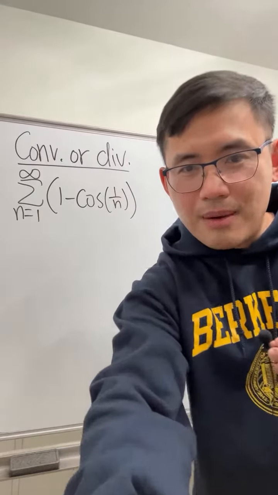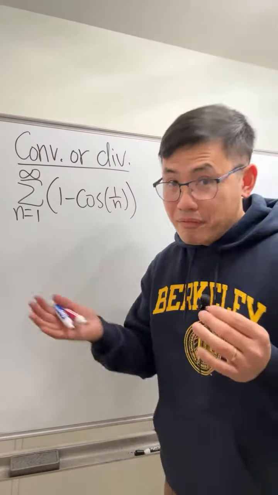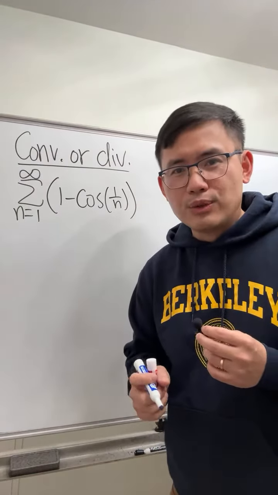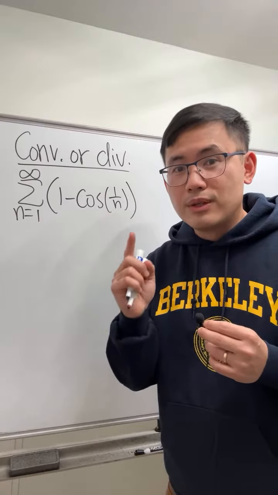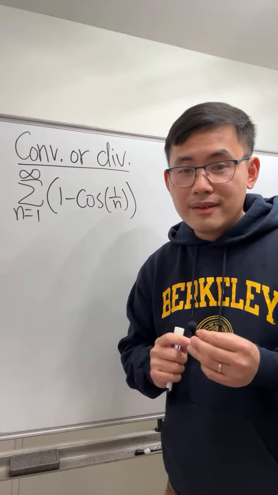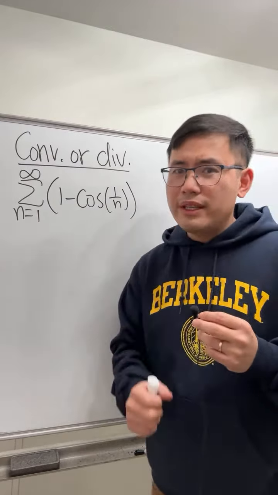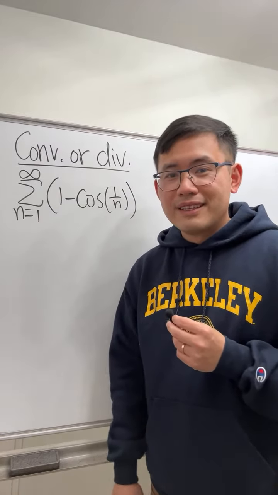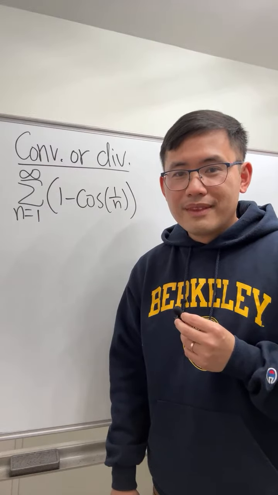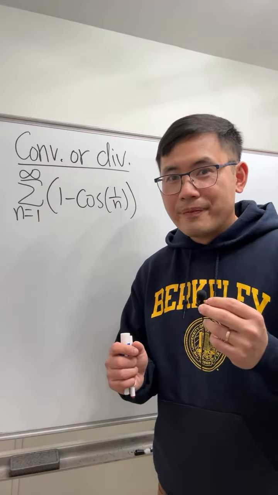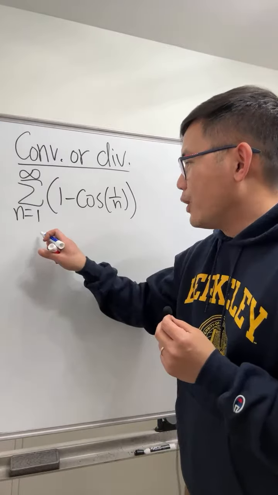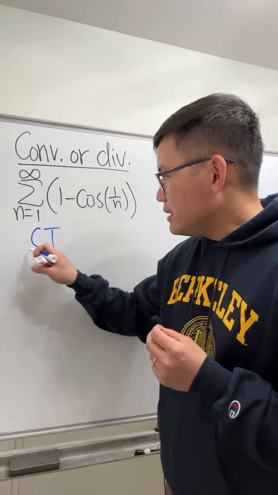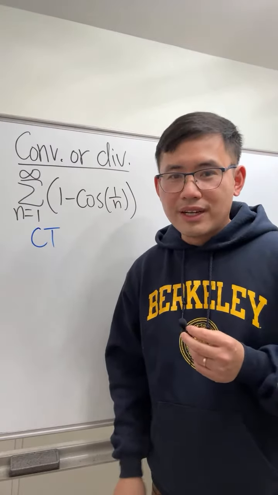Alright, so we are going to compare with 1 over n. Let's try it. So what comparison would you like to do though? We can do a limit or we can do the direct comparison. So which one? And then we can try the integral test next. So again, if you want to use comparison, what kind of comparison test? We can do the limit or we can do the direct. Which one would you like to try?